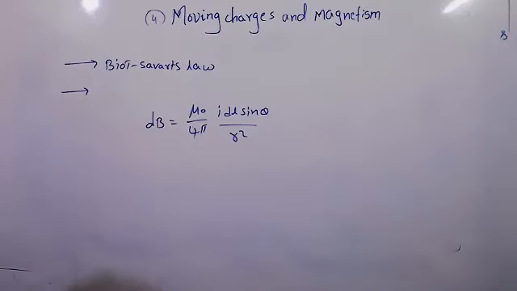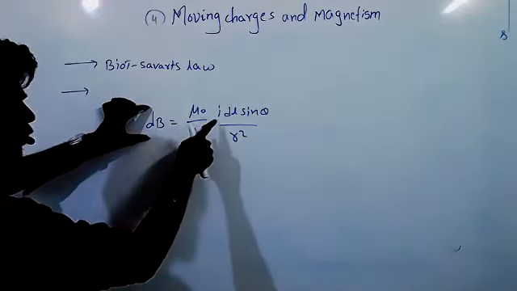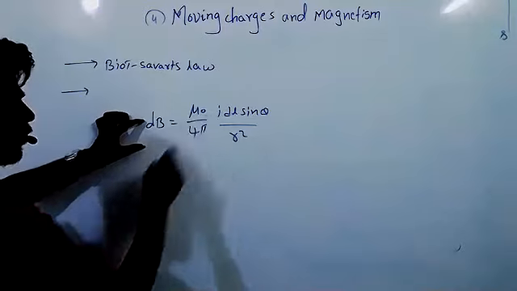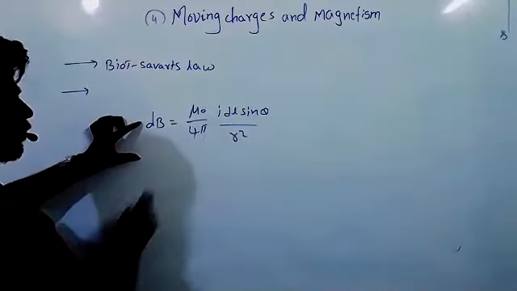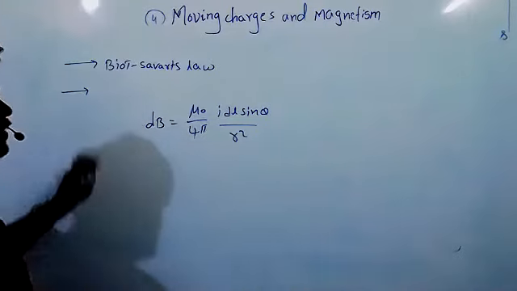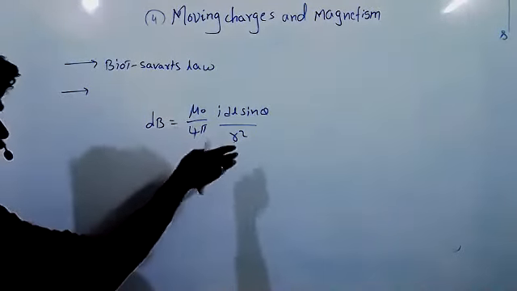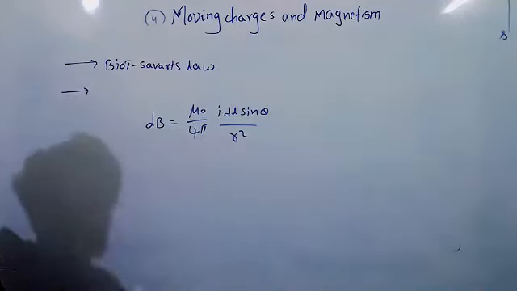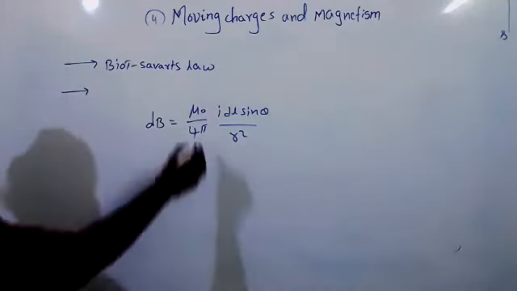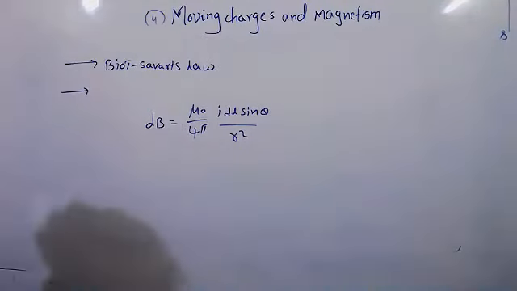Clear? Yes. So if you want to write the statement in your books: dB is directly proportional to I, dB is directly proportional to dl, dB is directly proportional to sin theta, and dB is inversely proportional to the square of the distance. So from equations 1, 2, 3 and 4, we can write dB equal to this. It is the proportionality constant. This value is 10 to the power of minus 7. Remember like that.